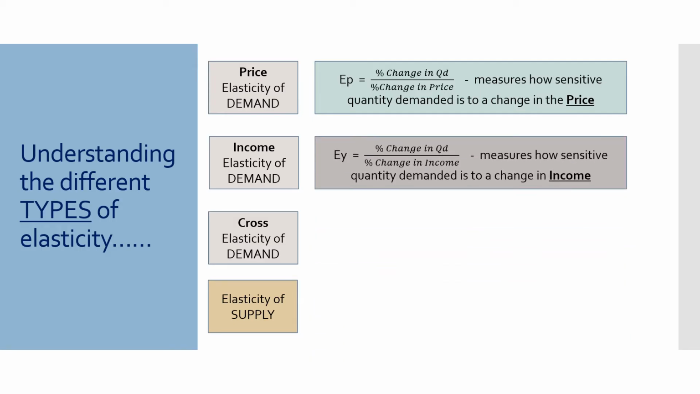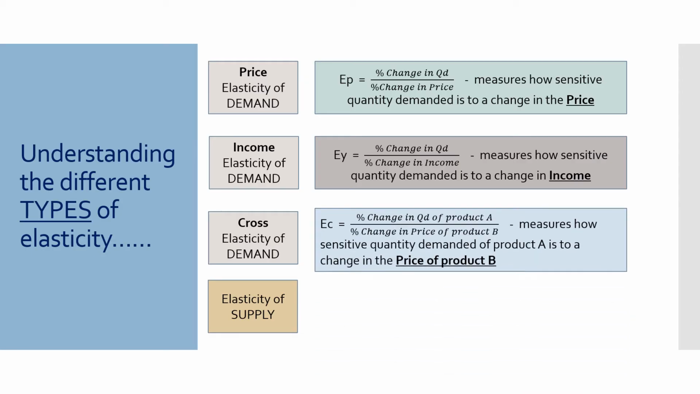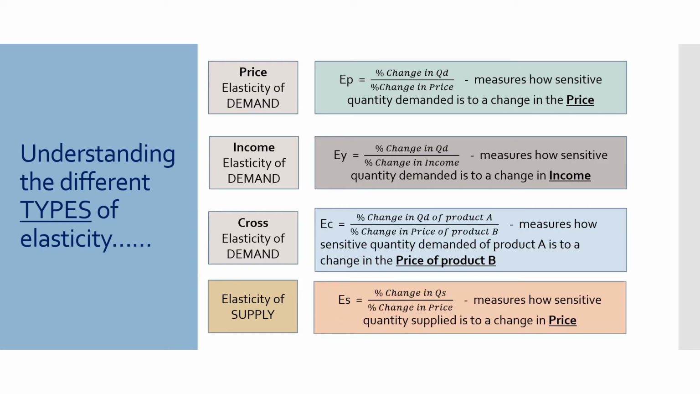Then we look at consumer income. By how much does the quantity demanded or the demand change as a result of a change in the consumer's income? Then we take a look at substitutes or complements, cross elasticity of demand. We're going to look at the percentage change in the quantity of one product as a result of the percentage change in the price of another product or a related product. Then we go on to our last one, and that, of course, is elasticity of supply. And here we are simply looking at the percentage change in the quantity supplied as a result of the change in the price of the product.